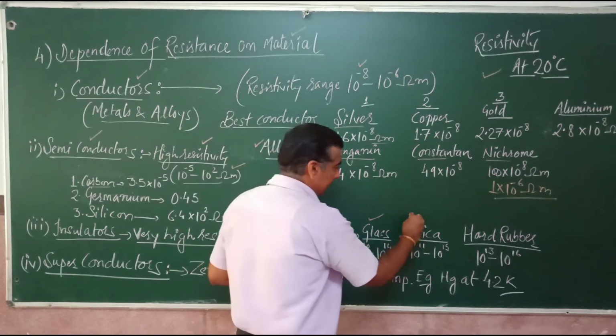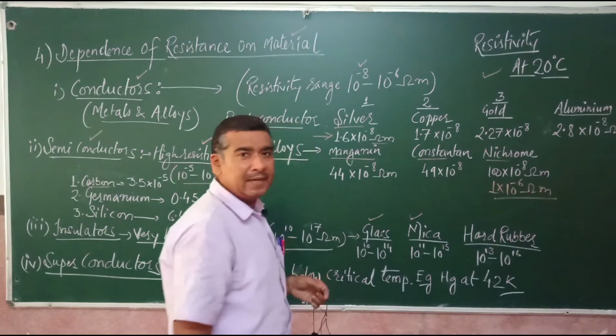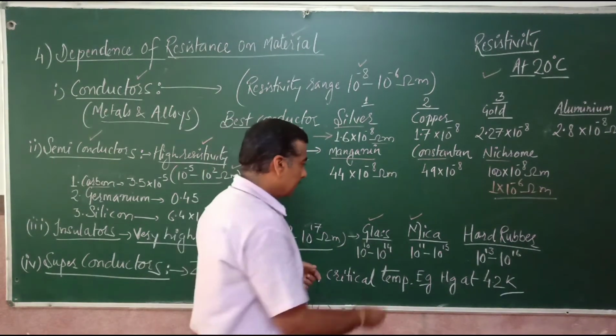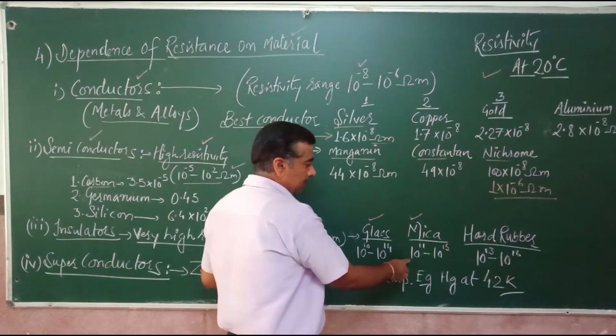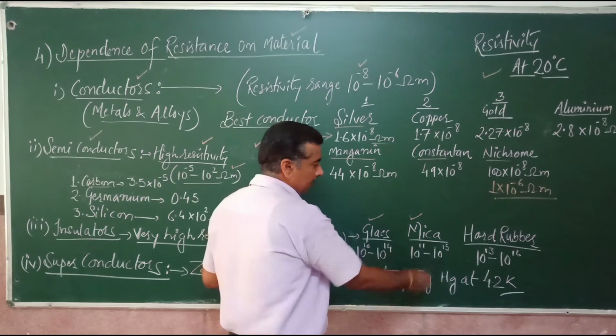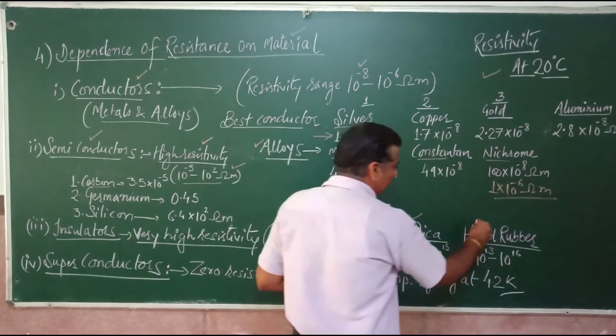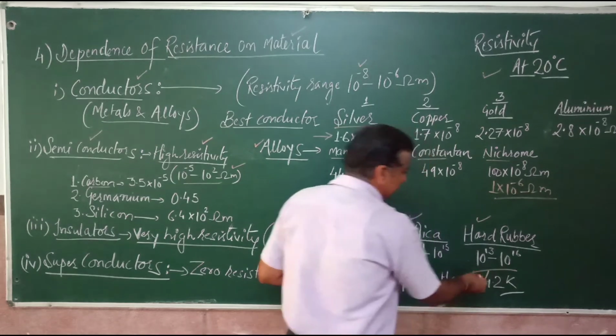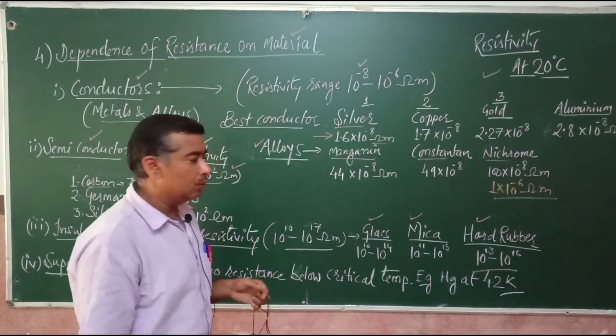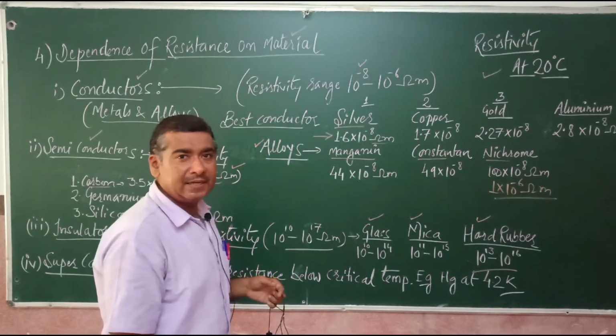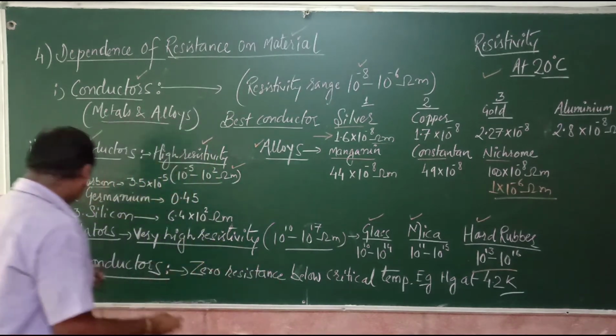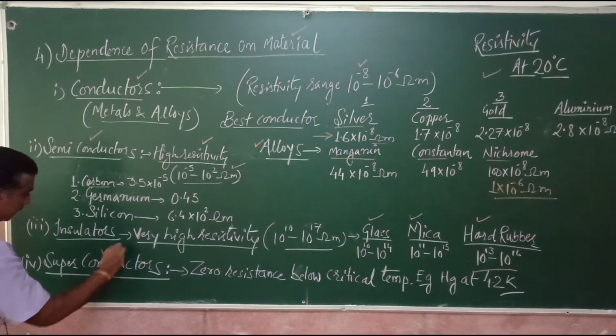Mica, right, once again it is an insulator which is used in electrical appliances. So mica 10 raised to the power 11 to 10 raised to the power 15 ohm meter. Then we have hard rubber, and it has a resistivity of 10 raised to the power 13 to 10 raised to the power 16 ohm meter. And last but not the least, we have superconductors.